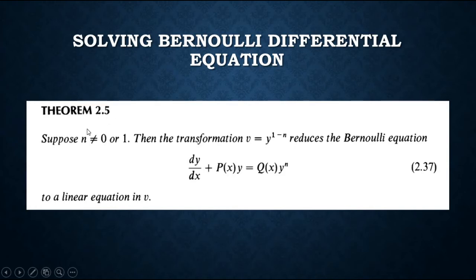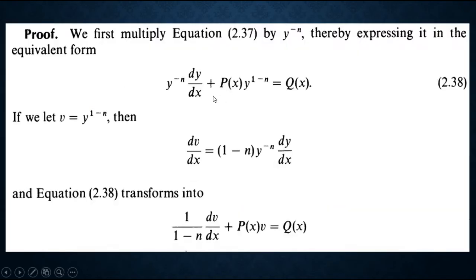The theorem says that suppose that n is not equal to 0 or 1, then the transformation v is equal to y^(1 minus n) reduces the Bernoulli equation to a linear equation in v. It means that by changing y to the power 1 minus n to v, we can reduce this differential equation to a linear differential equation. So let's prove this one.